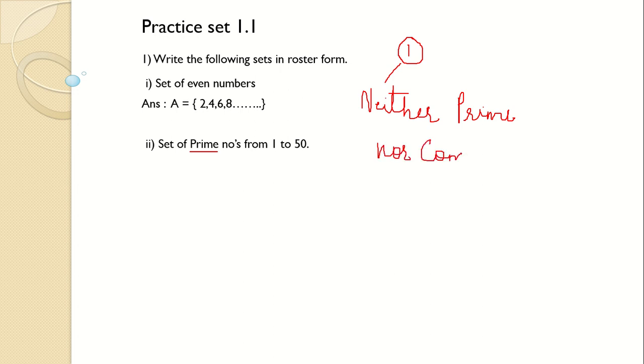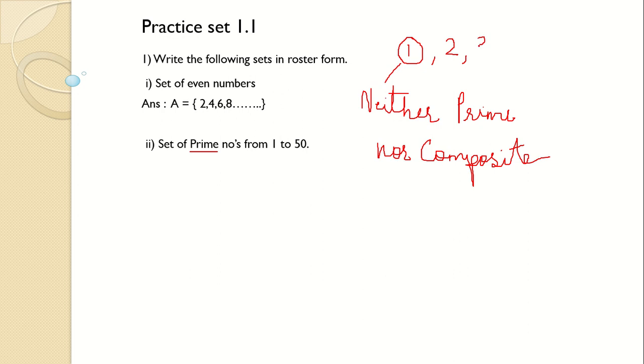Neither prime nor composite. Number 1 is neither prime nor composite. Now we come to 2. 2 is such a number which is divided by itself and 1. It can be divided by the number 2 and 1. So 2 is a prime number.